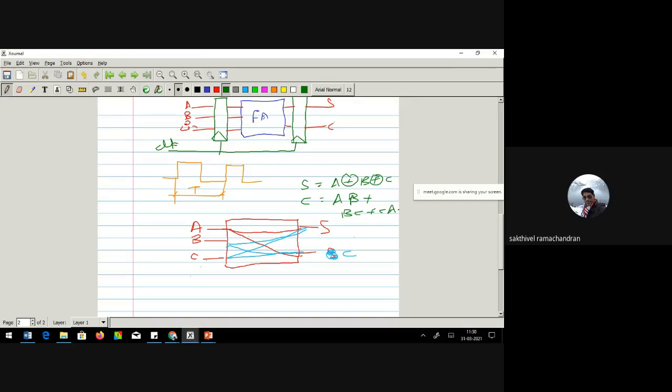Different gates are being connected from sum to A and sum to B, carry to A, carry to B. To make it still more simple, what I mean to say is, if you have a set of inputs and a set of outputs, your design can have multiple paths where each path can have a different time delay.